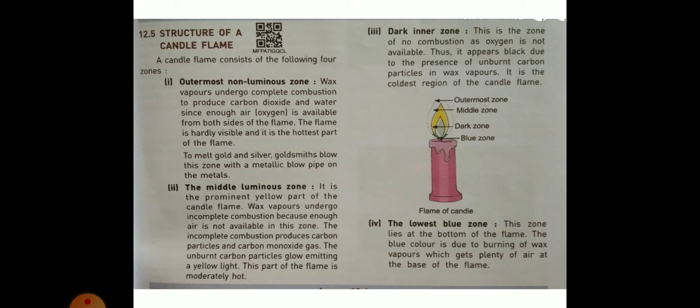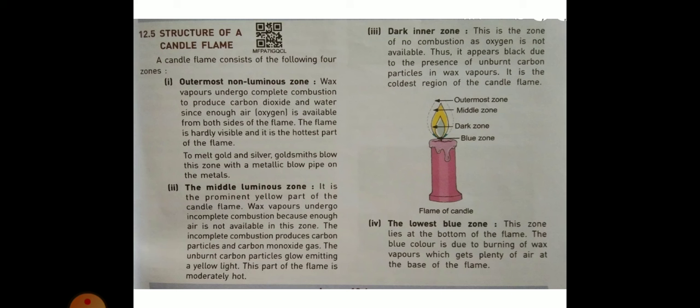Wax vaporizes and undergoes complete combustion to produce carbon dioxide and water, since enough air, oxygen, is available from both sides of the flame. The flame is hardly visible and it is the hottest part of the flame. To melt gold and silver, goldsmiths blow this zone with a metallic blowpipe on the metals.